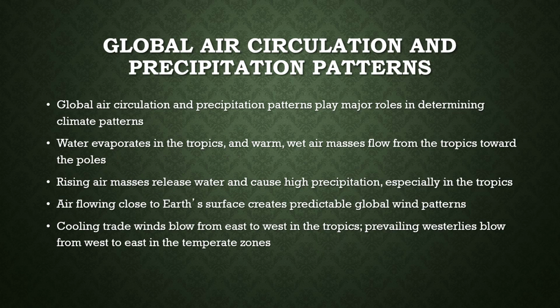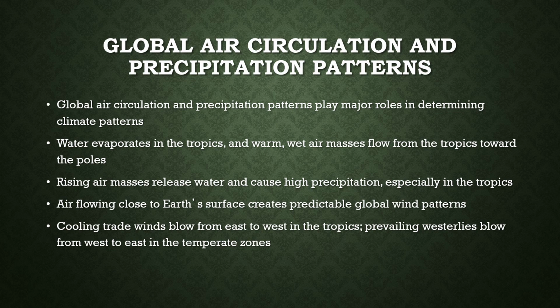Now, global air circulation is a big thing that plays in here, especially with precipitation patterns. Global air circulates with precipitation, such as water evaporating in the tropics and warm, wet air masses that flow from the tropics toward the poles. That's like ocean currents and air that come through near the coast being warmer. Within the tropics, there's high humidity, with rising air masses releasing water, giving high precipitation rates, such as in the rainforest.